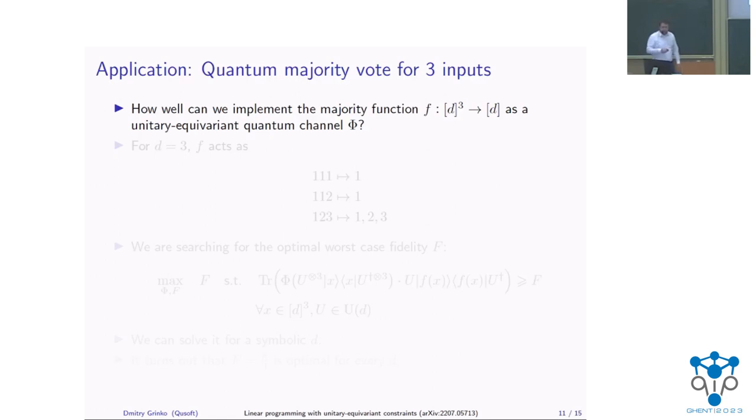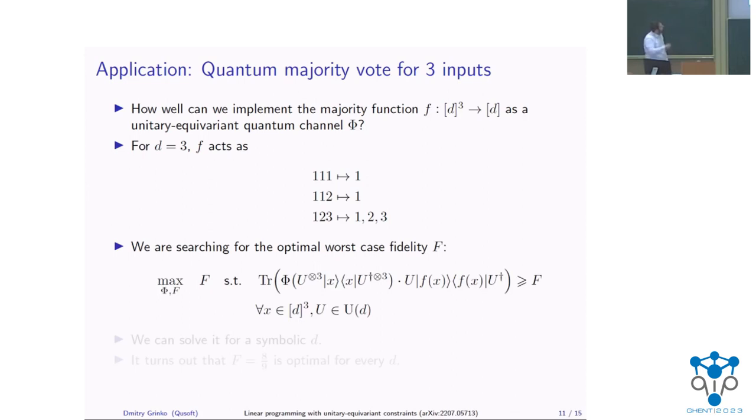So the first application is to find the quantum majority vote channel. And let's say we want to look at the local dimension 3 here. So remember that we had this optimization problem. We can use our framework to essentially reduce it to a linear program, and then we can solve it for arbitrary local dimension. And it turns out that for arbitrary local dimension, we would have a worst case fidelity equal to 8/9.